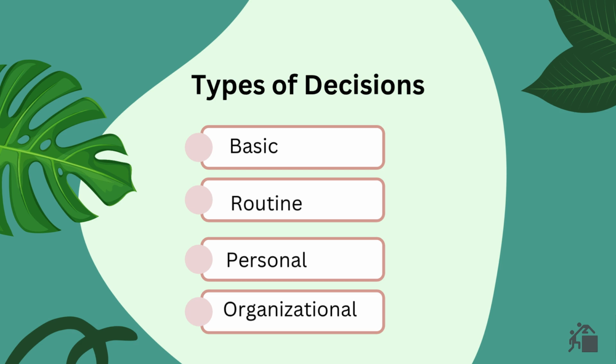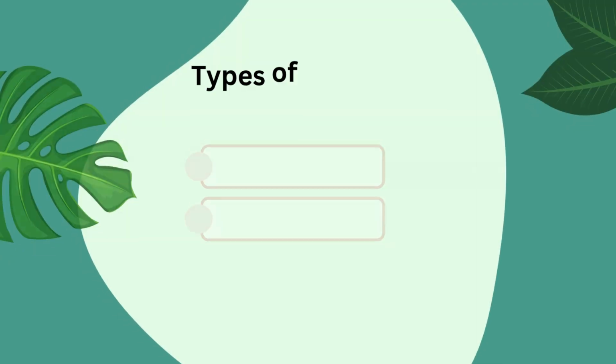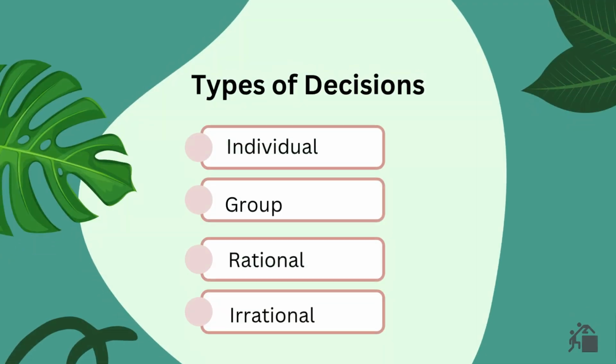Organizational decisions. These are formal decisions that impact the organization. For example, a company deciding to launch a new product, change its pricing strategy, or implement a new training program. Such decisions affect overall performance and direction. Individual decisions are taken by one person, while group decisions are taken by a team.